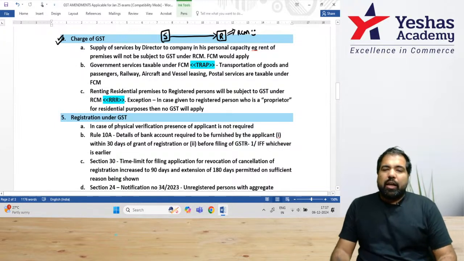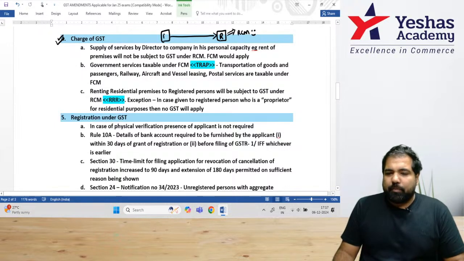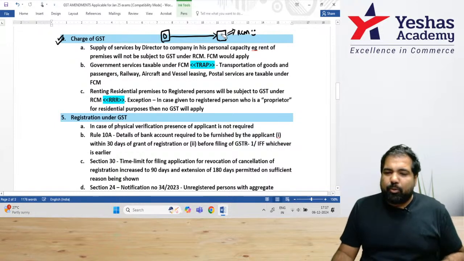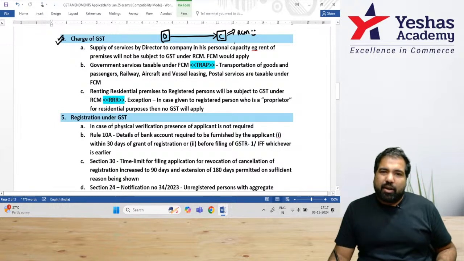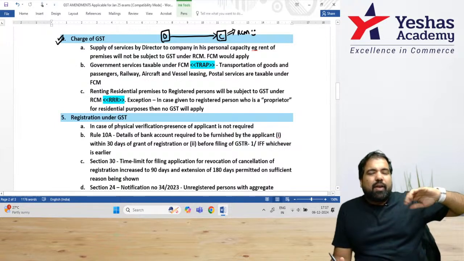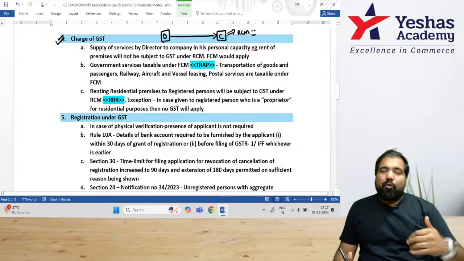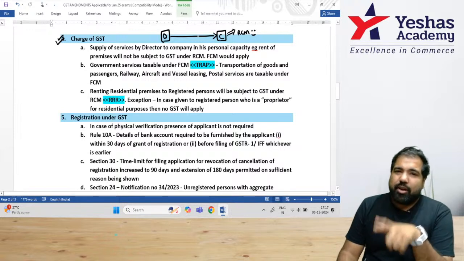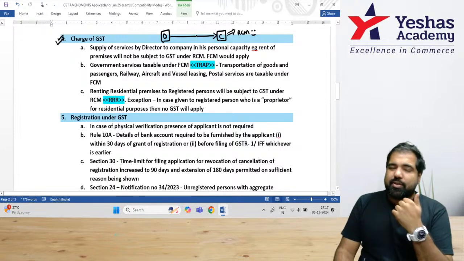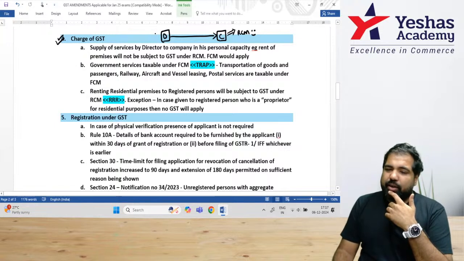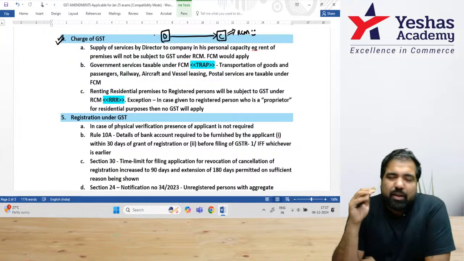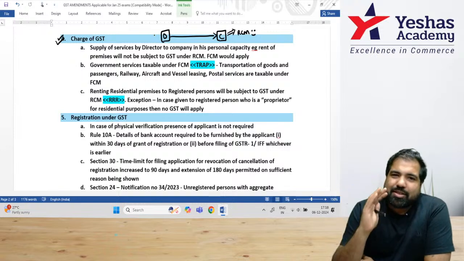First one. If you remember, as a director of a company, if I provide services to the company, example, I'm a director in, let's say, Reliance Industries, and I provide services to Reliance Industries, the company pays the tax under RCM. But as a director, can I give other services also to Reliance? Example, my office in Mumbai, can I rent it out to Reliance? Yes. But in that case, this is not services in relation to becoming a director. These are other services, and hence these will be subject to tax under FCM. So in the exam, if they say director related services, RCM, and director providing other services, then it will be under FCM. Remember guys, RCM or FCM, government wants GST.